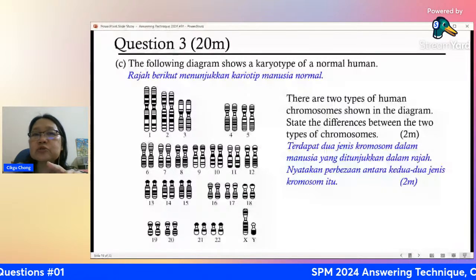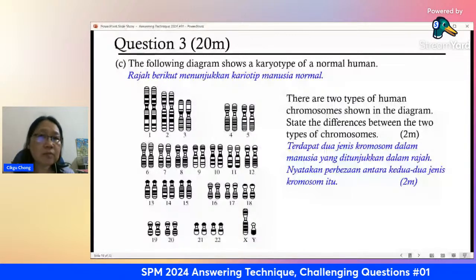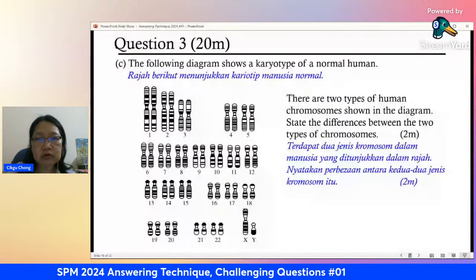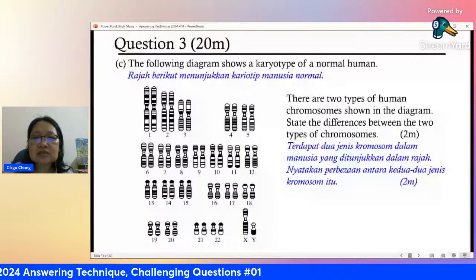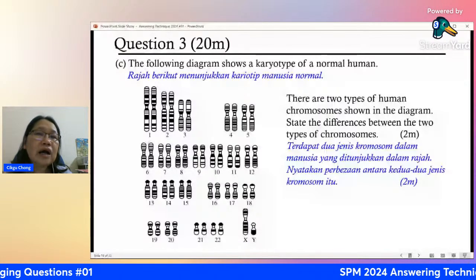What they want you to do is to state the differences. When it's differences, you don't need to talk about similarity. Look carefully, read the question. They only want differences, that means perbezaan. No need to talk about similarities.